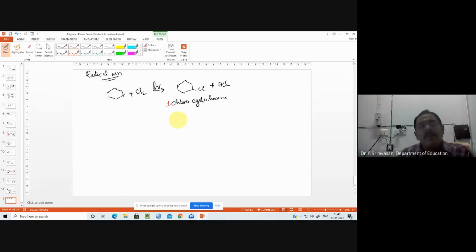Okay. This is a reaction which takes place in the presence of sunlight. Even this is explosive. Wherever radical is coming, that is a very fast reaction, a radical reaction. So this one we are going to see with mechanism. There are 3 steps. So the first step is chain initiation. Okay.